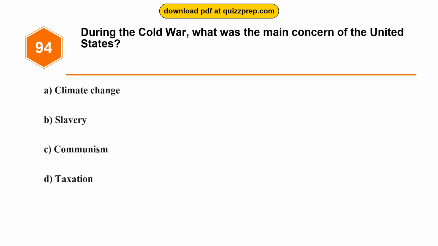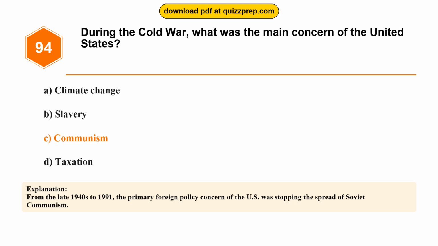Question 94. During the Cold War, what was the main concern of the United States? Option A, climate change. Option B, slavery. Option C, communism. Option D, taxation. The correct answer is option C, communism. From the late 1940s to 1991, the primary foreign policy concern of the U.S. was stopping the spread of Soviet communism.